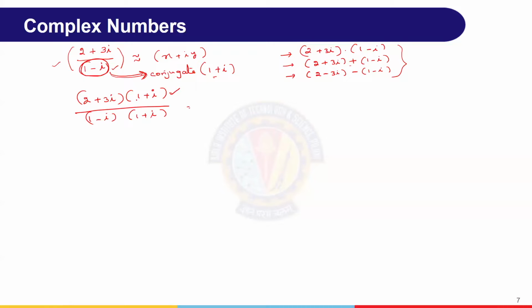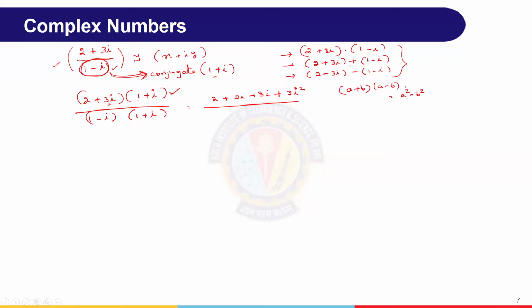That is, first we have to multiply by 2, that is 2 plus 2i, plus 3i into 1, that is 3i, plus 3i into i, that is 3i square. Here also we can do the same thing, or if you recollect it, very good, we can use it: a plus b into a minus b equals a square minus b square.